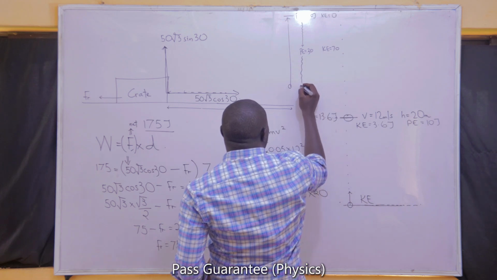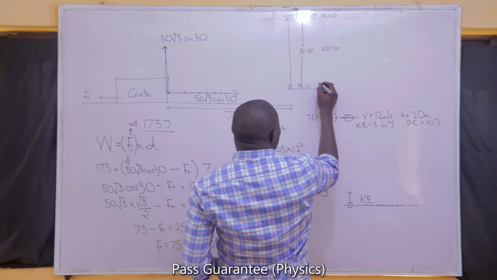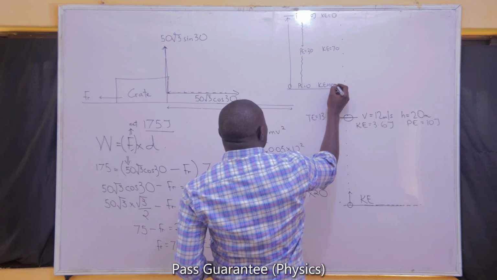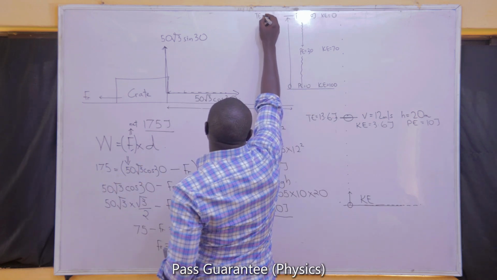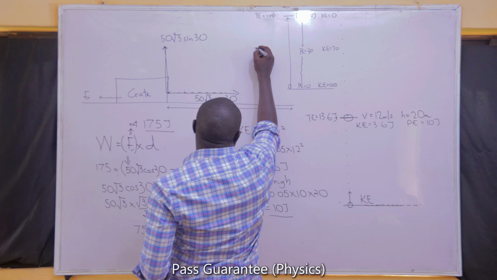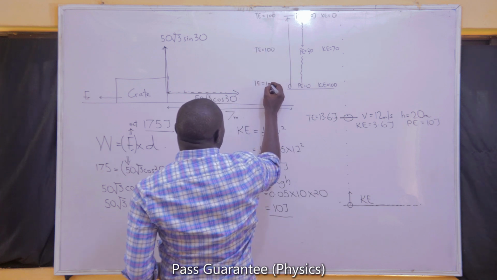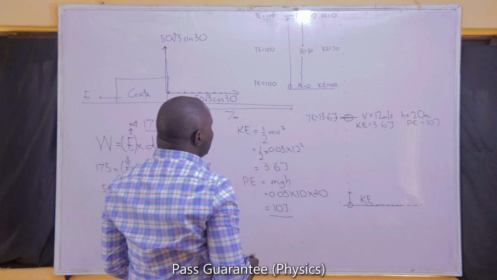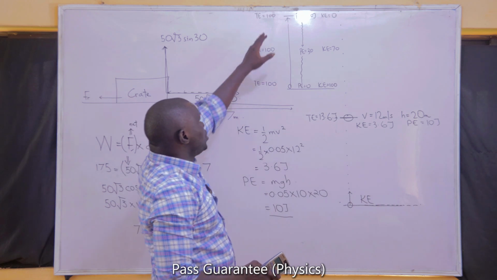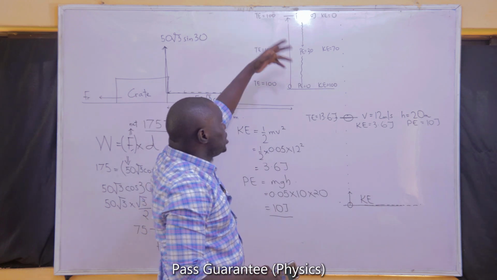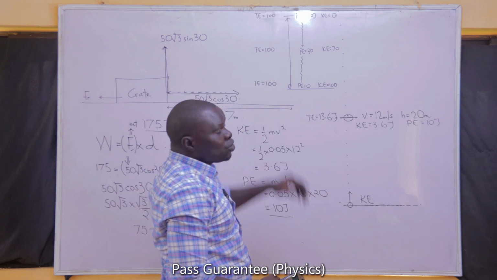When it is about to touch the ground, it will have a potential energy of 0 because there's no height on the ground, while the kinetic energy will now be 100. So the idea is at any point, the total energy must be equal to 100. If that is the case, there are two things I want you to see. Number one is that the total energy is always constant. Once you know it at a point, you know it at every other point. Number two, there are two values that are directly equal to the total energy.